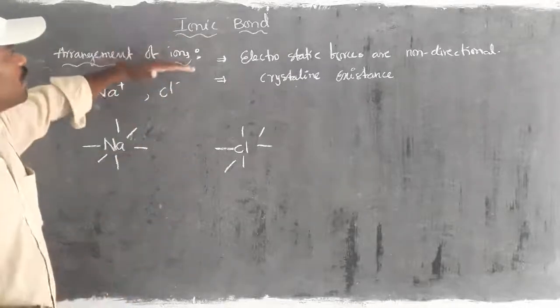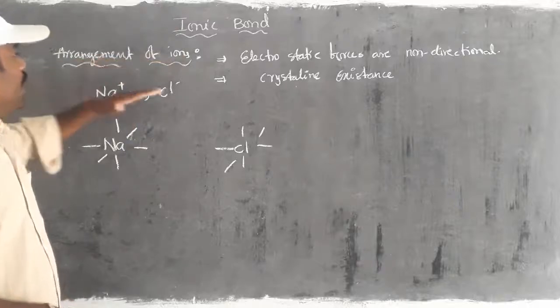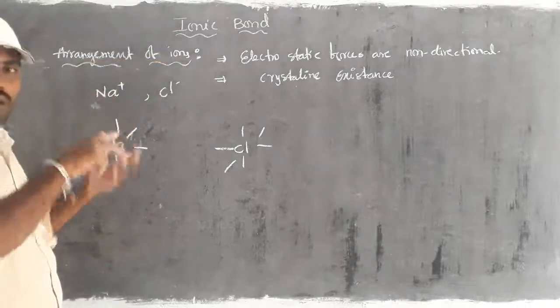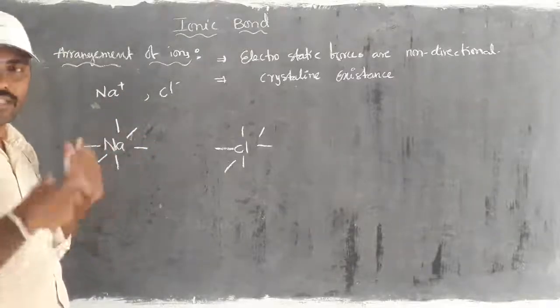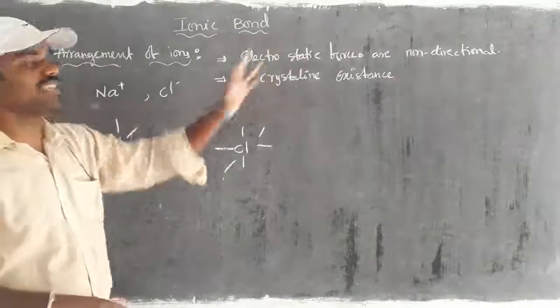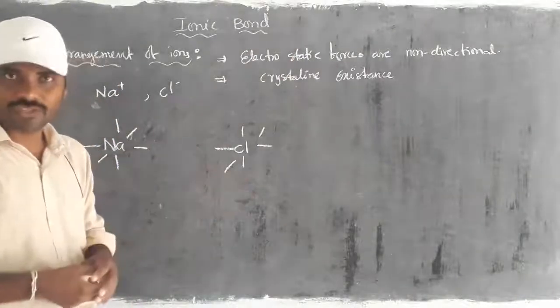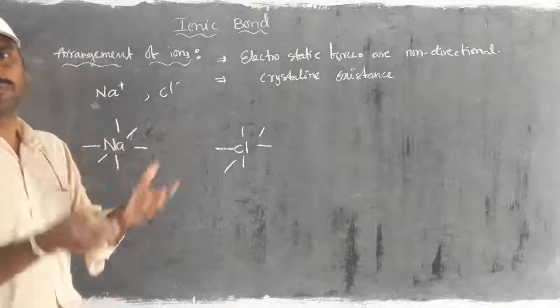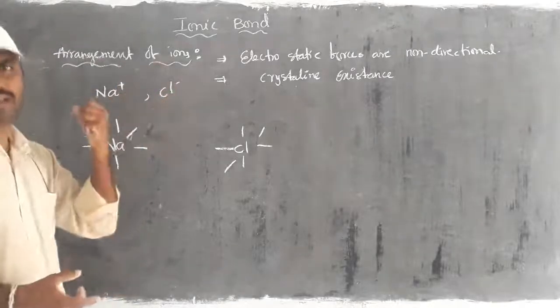Moreover, the compounds with opposite ions or ionic bond generally exist in crystalline form or crystal form. Especially if you take salt, any type of salt, that should exist in crystal form because they are having strong attraction forces.